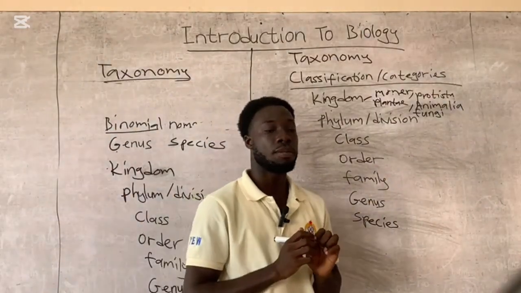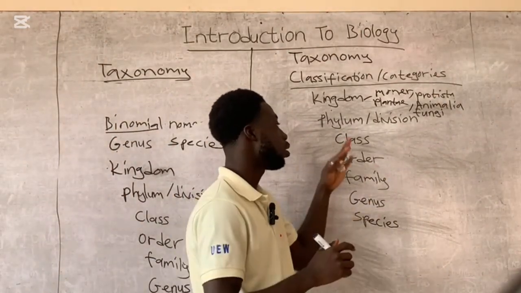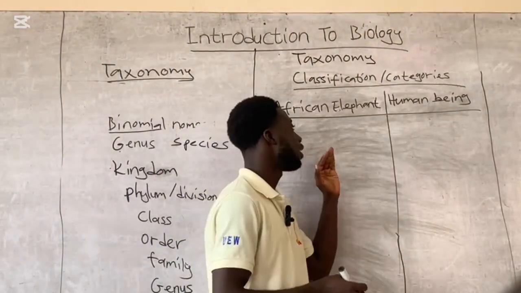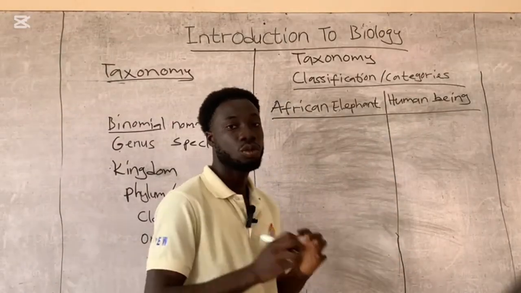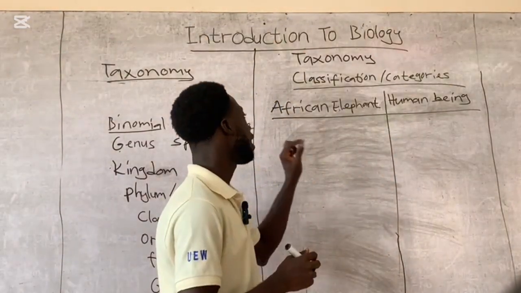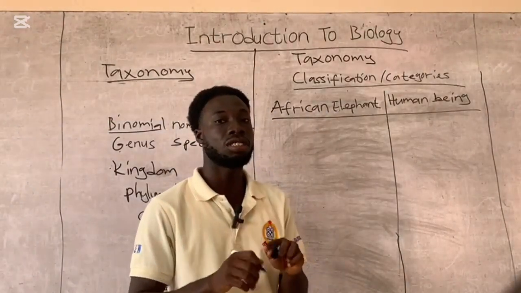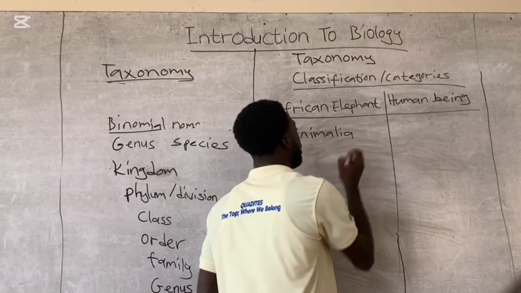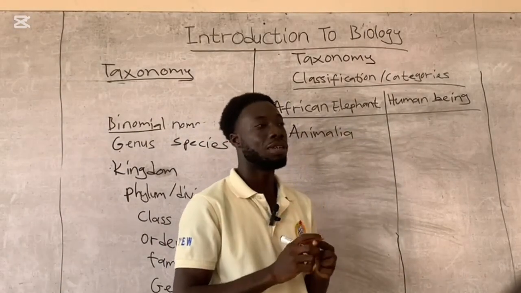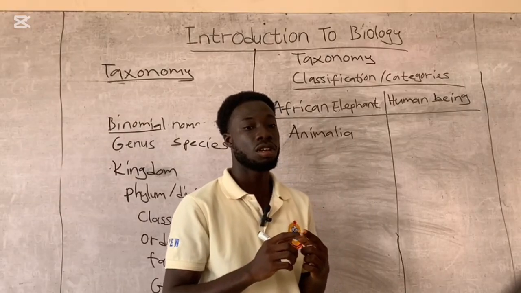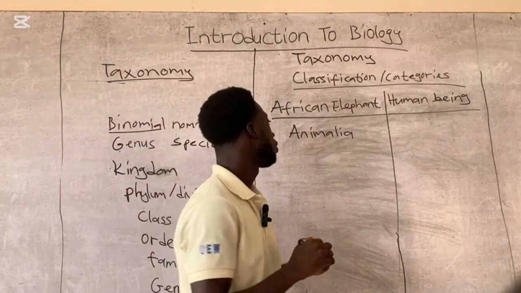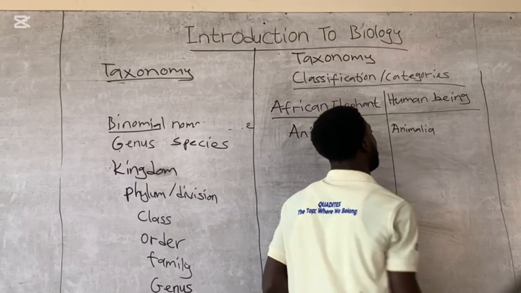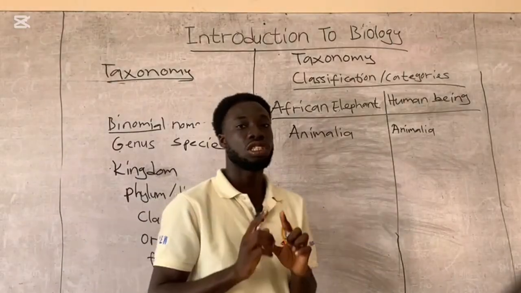So I'm going to use African elephant to explain all of this. So let's look at it. We are using African elephant and human being to explain the classification, which was done by Carl Linnaeus. So when you think African elephant, they are from the kingdom called Animalia. And human beings are also from Animalia. We say human beings are also animals, but we are in the high class of animal. So we are also Animalia.